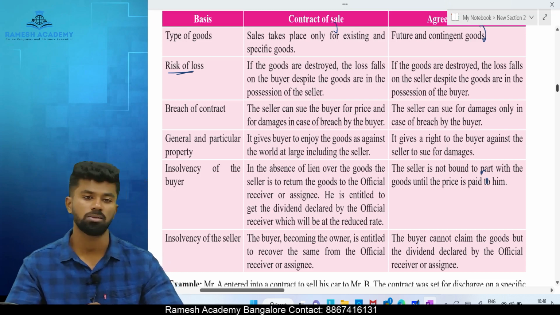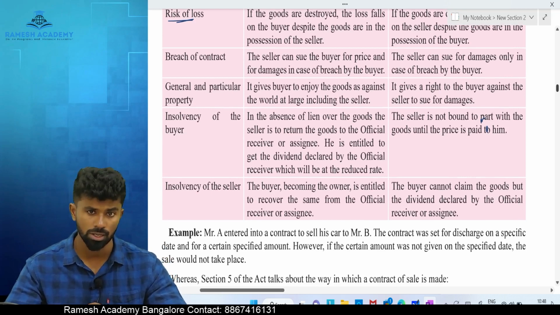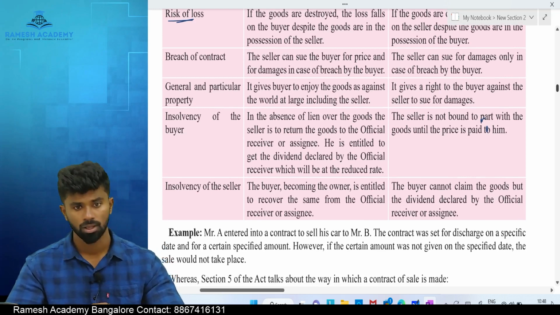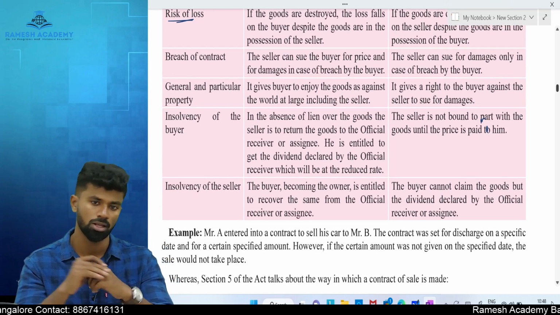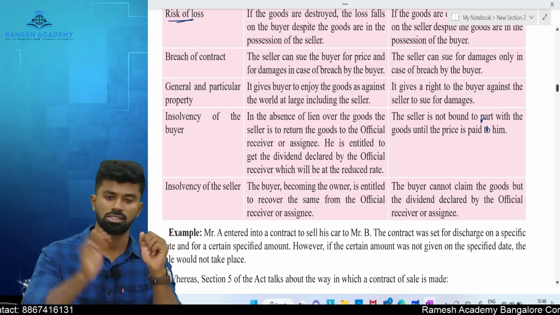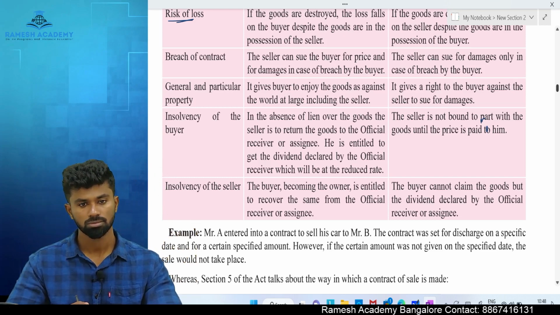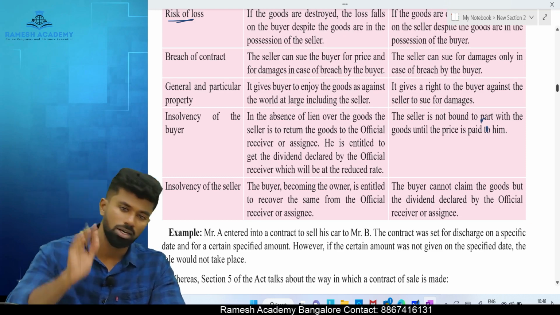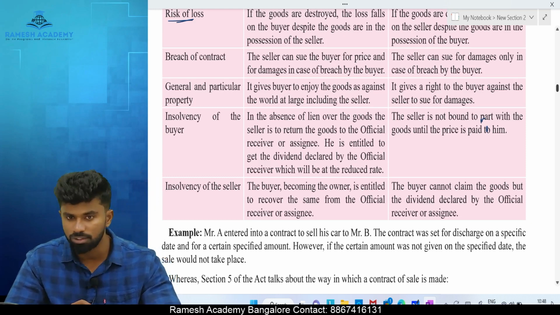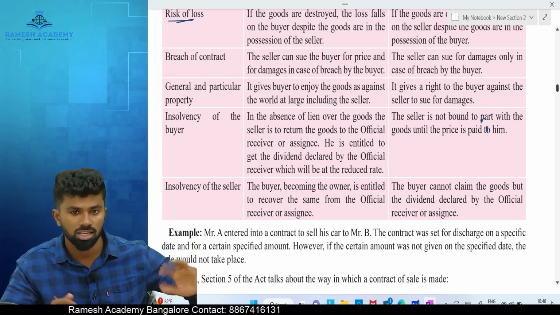The seller, not against anybody. See, once a sale happens, let's say I sold the goods to you. After I sold the goods to you, delivery is not done, but ownership is transferred. If I sell the same goods to somebody else, can you recover the goods? Yes, because you are the owner. But in case of agreement to sell, I made an agreement to sell it to you and the goods are with me. Still who is the owner? The seller. Can I sell it to somebody else? Yes, and he becomes the true owner.